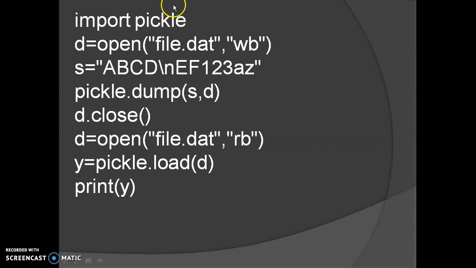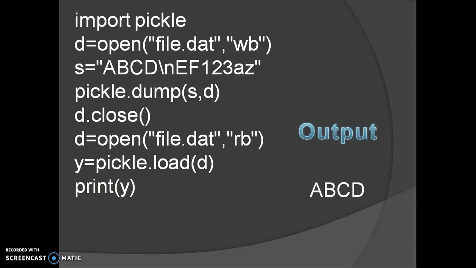Now see the next example. Here, using the pickle module, I have created a file. In this file some text has been written, and the file has been opened again in binary mode. First of all, we are using the load method of the pickle module to load all the binary data, the block of data which is written there in the file, and printing the data.